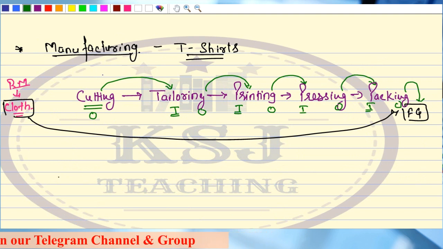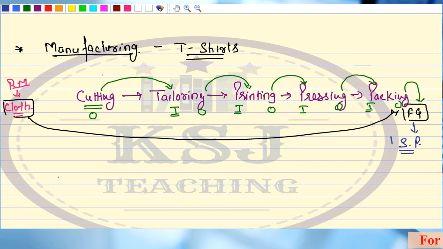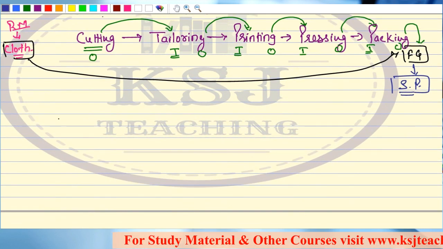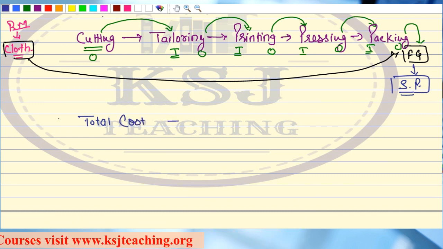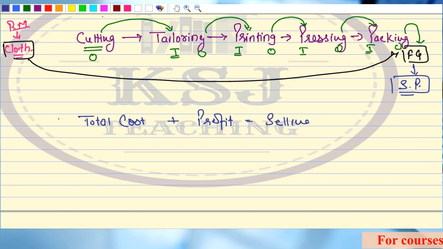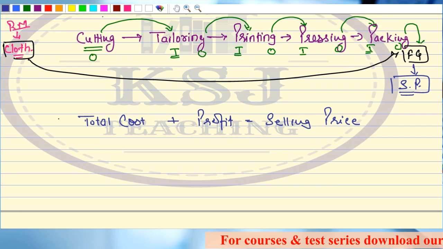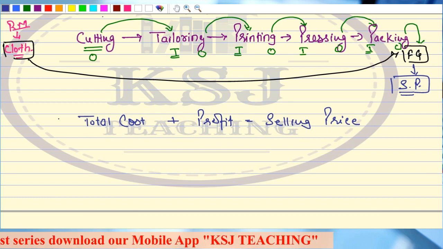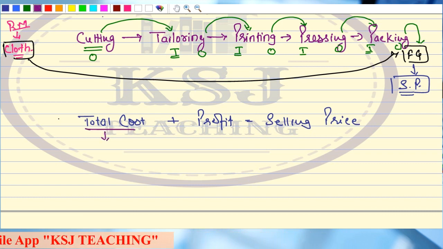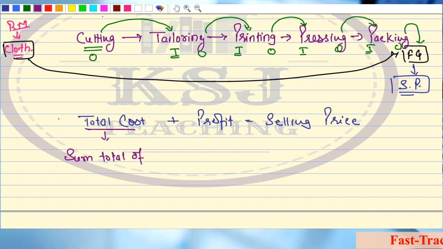Now, similar case here, if I want to find out the selling price of this finished good, how can I identify the selling price? What is the selling price, sir? Selling price is total cost plus profit. Total cost plus profit is equal to selling price. Any doubts in this thing? Now, how can you identify the total cost? I can write this total cost as sum total of cost of individual process. Sum total of each process cost.